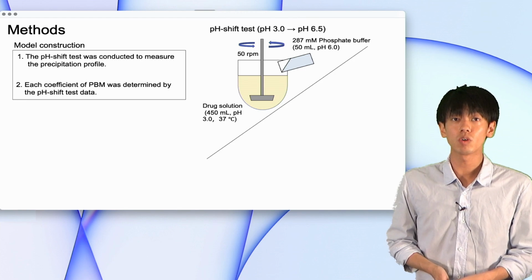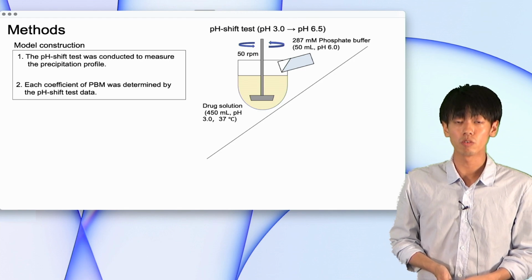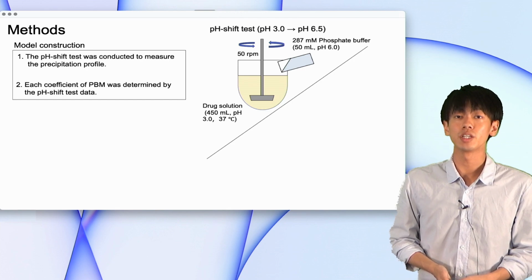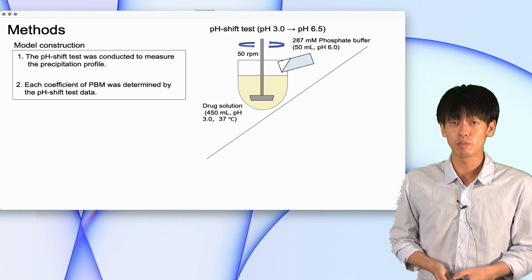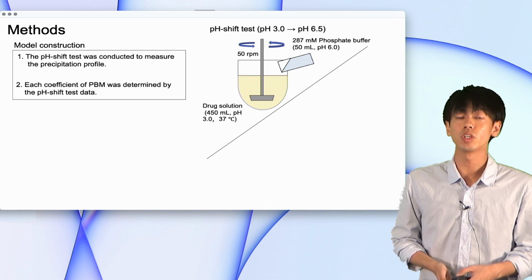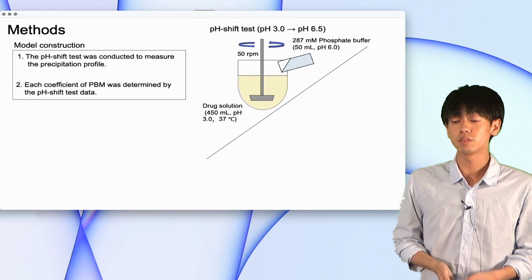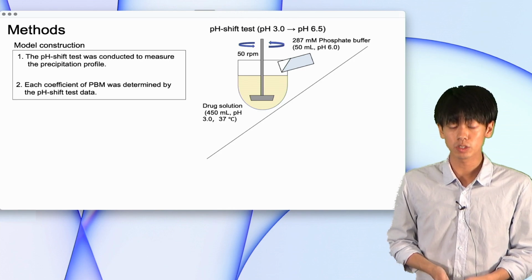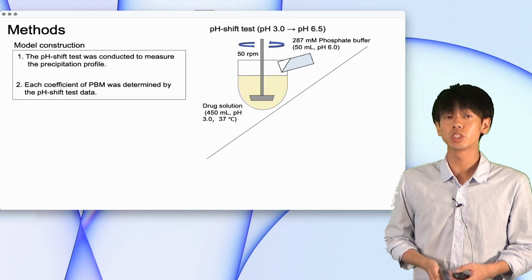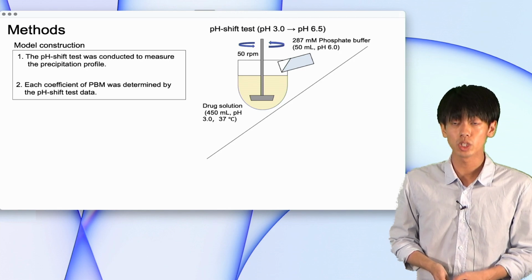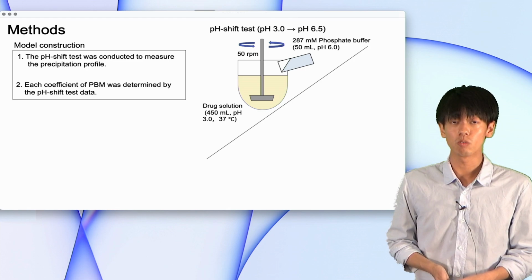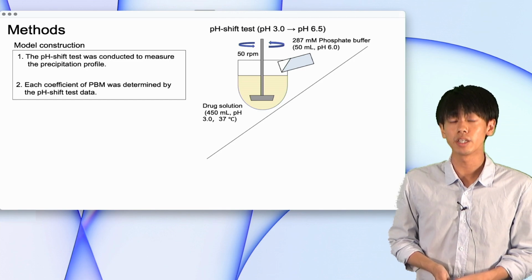The pH shift test was conducted to measure the precipitation profile. Each drug was dissolved in pH 3.0 HCl. 287 millimolar phosphate buffer was added to the drug solution and then shifted to pH 6.5. The precipitation profile was measured. Precipitated particles were observed using a polarized light microscope, and the particle sizes were measured using ImageJ. Each coefficient of the population balance model was determined by the pH shift test data.